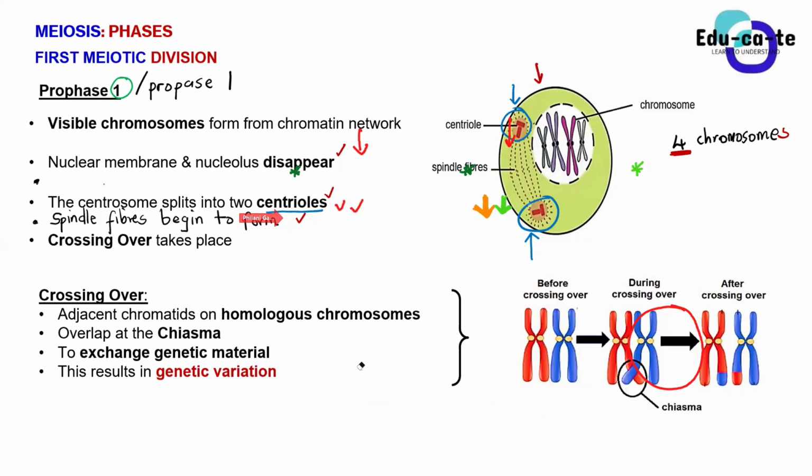Now I want us to look at the real crossing over in a realistic sense. These are just diagrams, analogies, to illustrate. But now, when we explain the process of crossing over, we say that the adjacent chromatids on homologous chromosomes overlap at the chiasma to exchange genetic material.